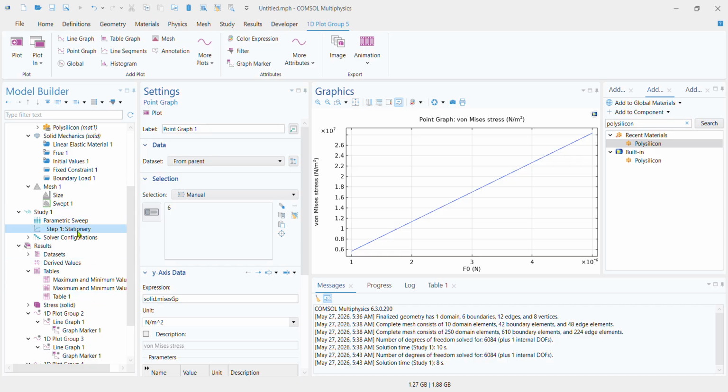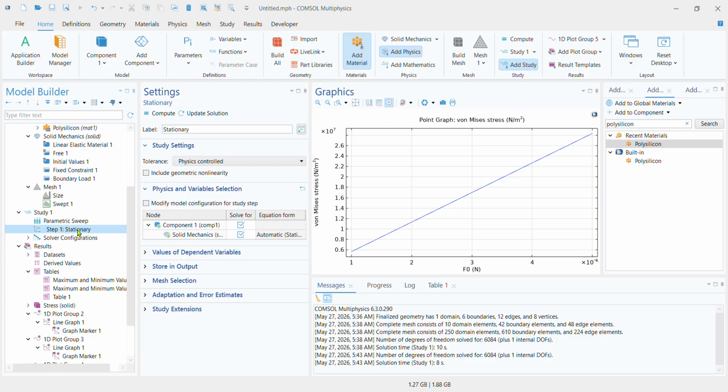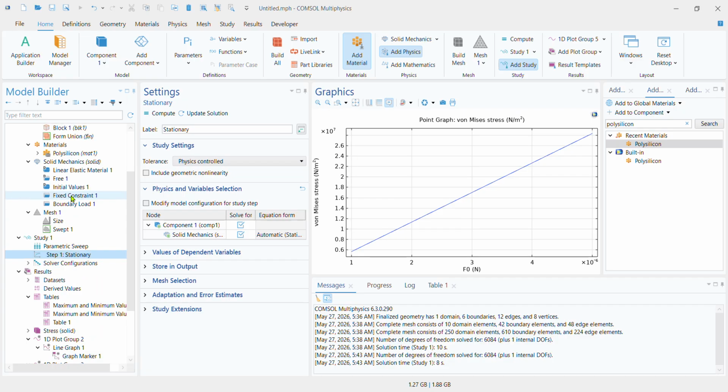Some of these things were exploring nonlinear solutions, right? Now you see there's an option to include geometric nonlinearity. In certain cases when the force is really high, that causes a lot of deformation, and the rigid body no longer stays rigid, right? Now, the linear elastic material study assumes that a body is a rigid body, but with a really strong force, there's going to be a permanent plastic deformation, so it's not going to remain a rigid body anymore.